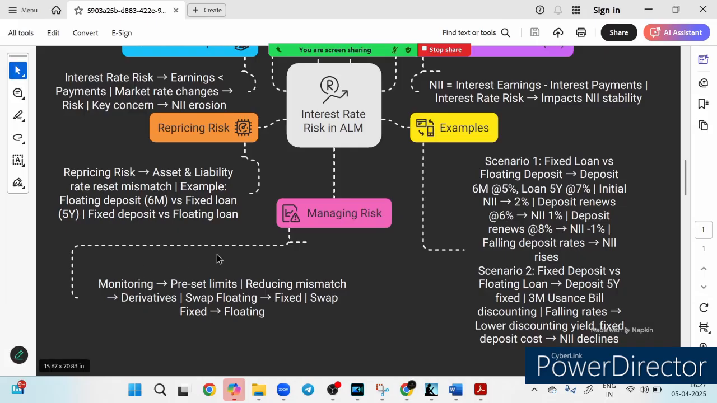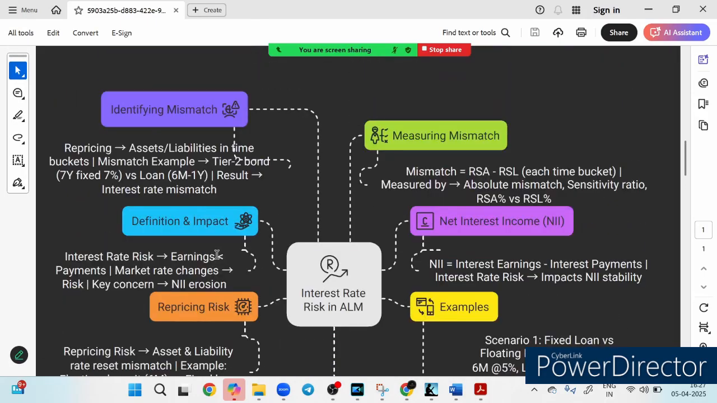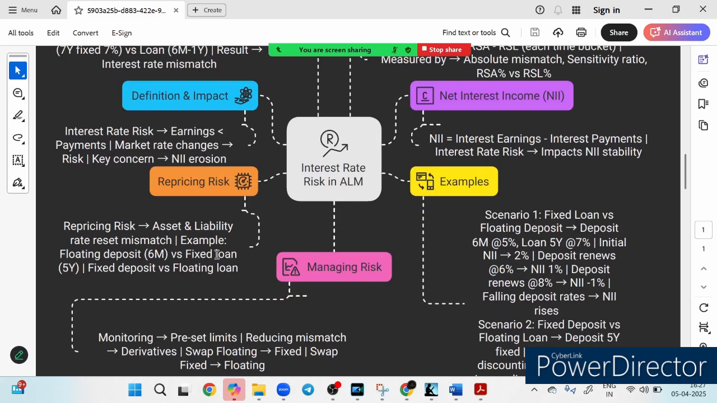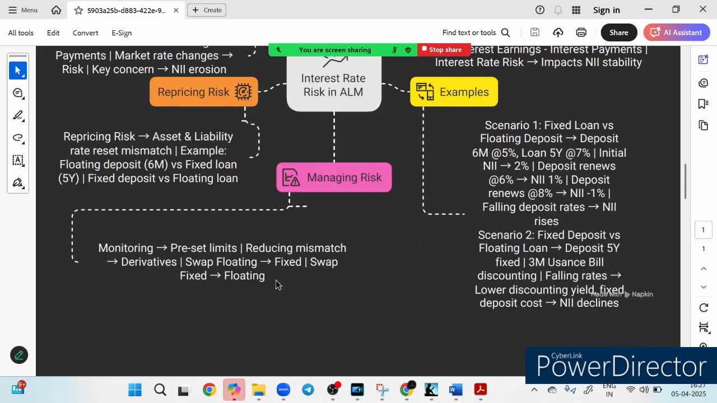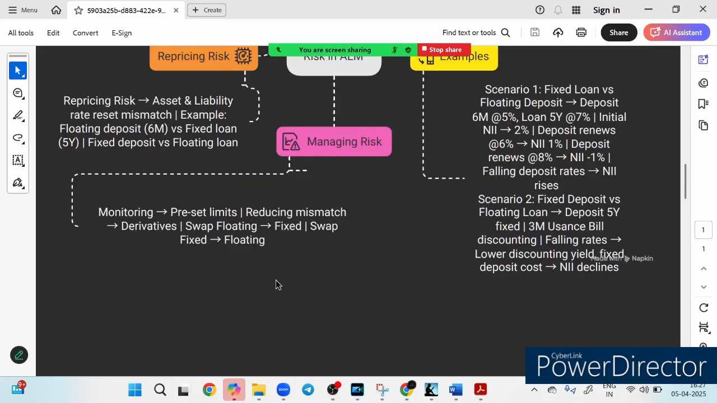So friends, I hope this particular table helps you understand each and every aspect. First of all, we understood what is mismatch, how do we identify the mismatch, how do we measure the mismatch, what is repricing risk, what is the impact of repricing risk. We have taken one example, what is NII. We have taken one example to understand that either we have the case of fixed deposit, or we have the case of fixed loan. Both cases are exposed to the net interest income risk, and finally we dealt with how to manage the risk. That's it, right? I hope that makes sense to you.